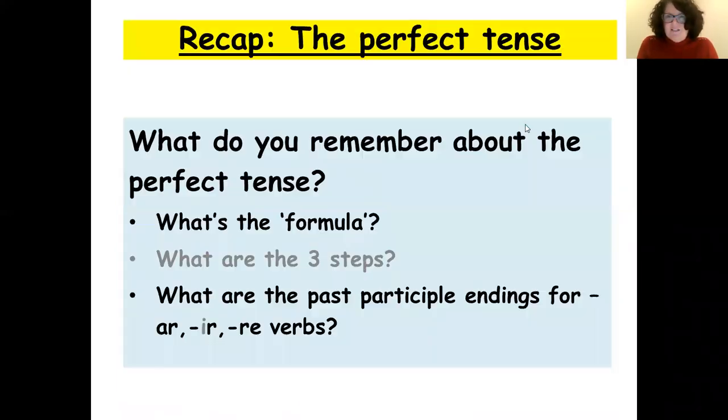Okay, let's continue now. So, quick recap on our perfect tense. What do you remember about the perfect tense? Do you remember the formula? Do you remember the 3 steps? And do you remember the past participle endings for the AR, IR, and ER verbs? Okay, you can just do it verbally. You don't need to write anything down. Just think about it for a second.